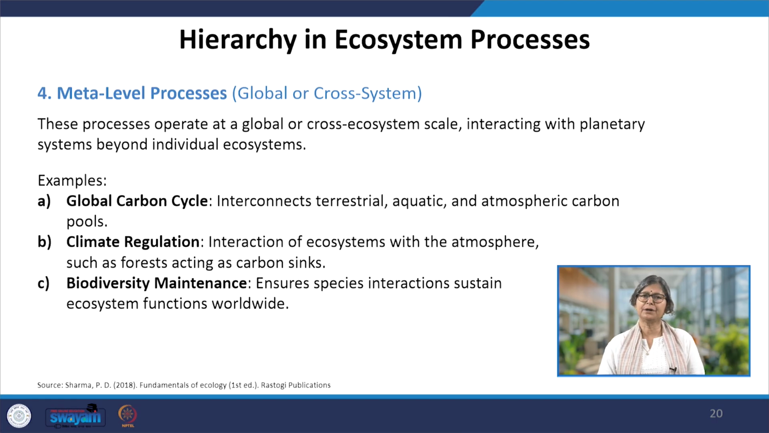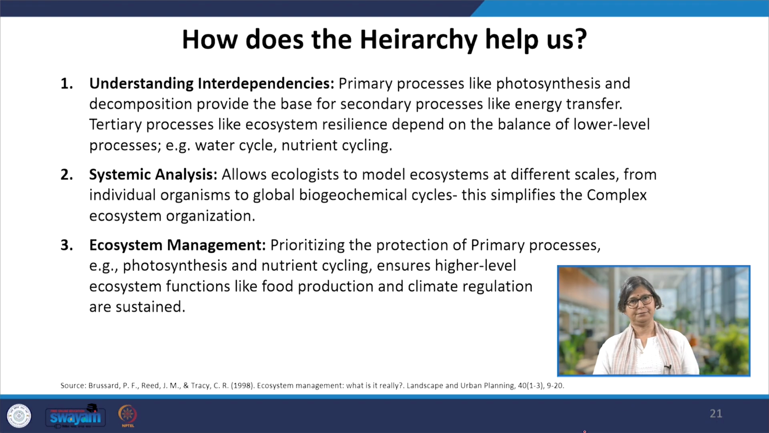So it will be easy for us to understand them once we go for the examples, like global carbon cycle, climate regulation, interaction of ecosystems with the atmosphere, such as forests acting as a carbon sink. That is a very strong climate regulation tool. The last one we would like to have a discussion on is biodiversity maintenance, which is very important in today's time. And this particular process ensures species interactions which sustain the ecosystem functions worldwide.